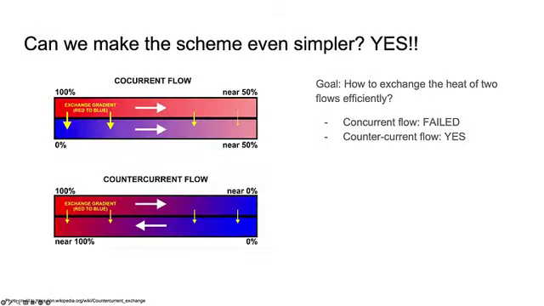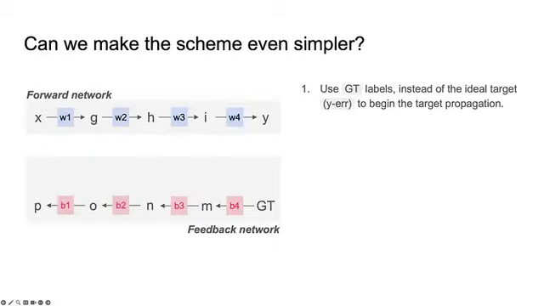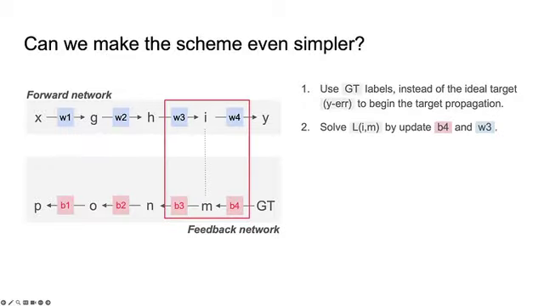Can we make target propagation even simpler? The answer is yes. We get inspiration from the countercurrent flow heat exchange mechanism from both engineering and biology. Instead of using ideal targets, we use ground truth labels to begin the target propagation in the feedback network.